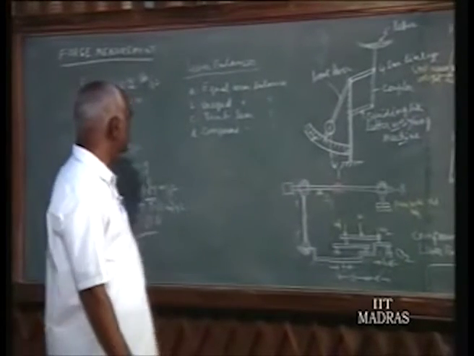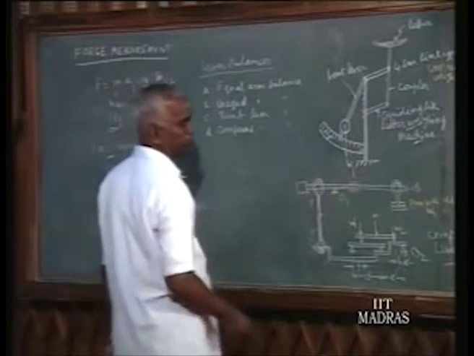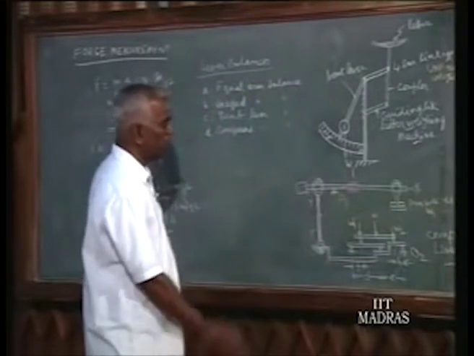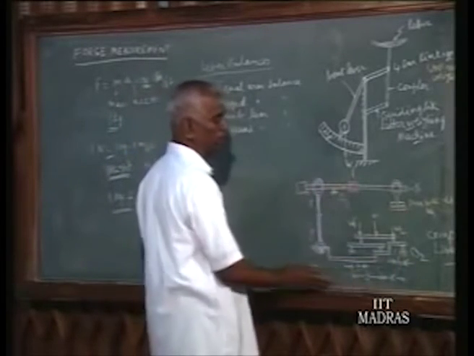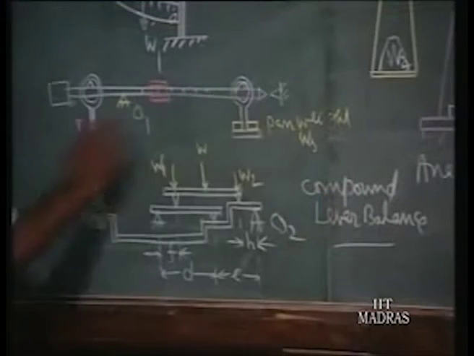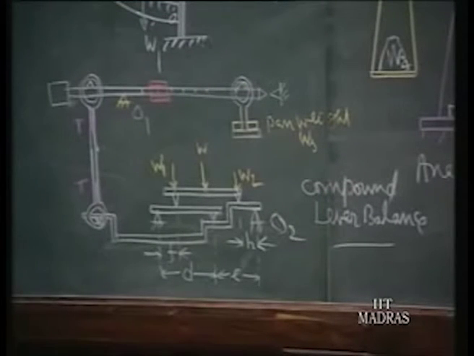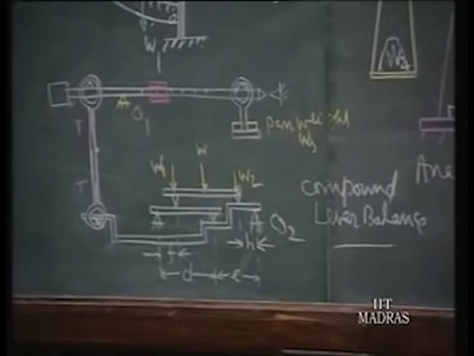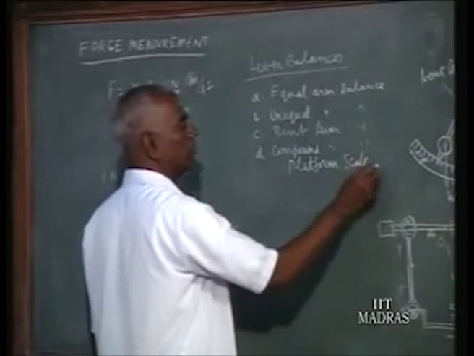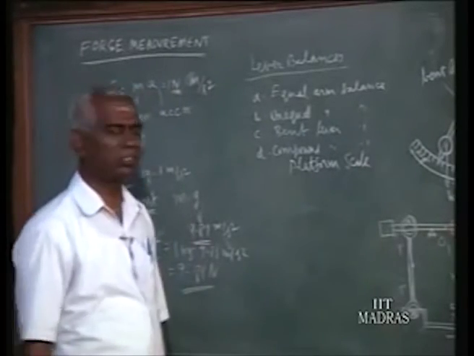And the last type is the compound lever balance. That is what is written here, compound lever balance. One of the designs is shown here in the diagram. It's mainly made up of a long lever. It's also called a platform scale. The compound lever mechanism, also called a platform scale, is normally used for very large weights.